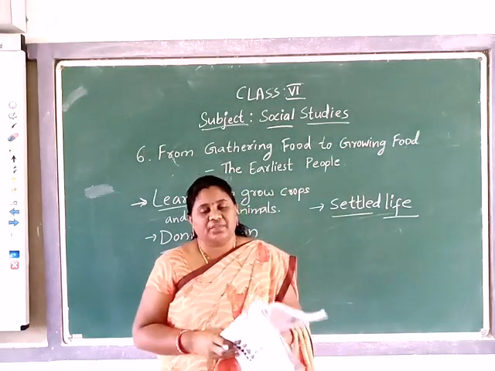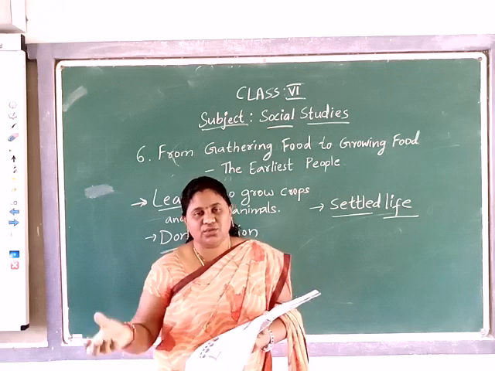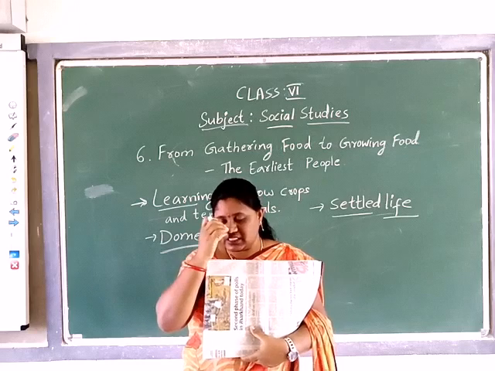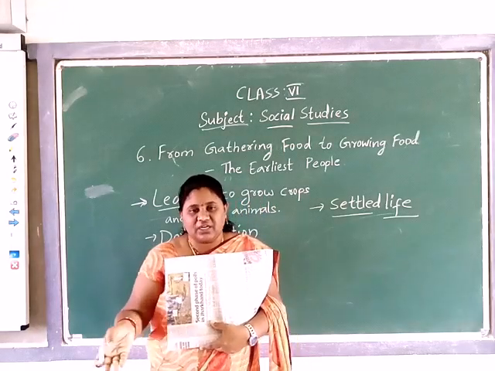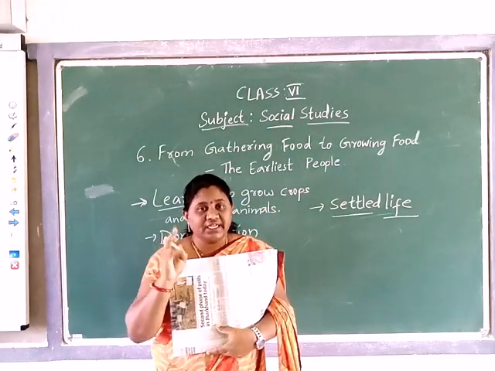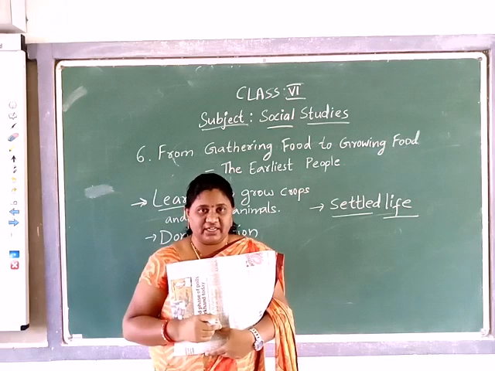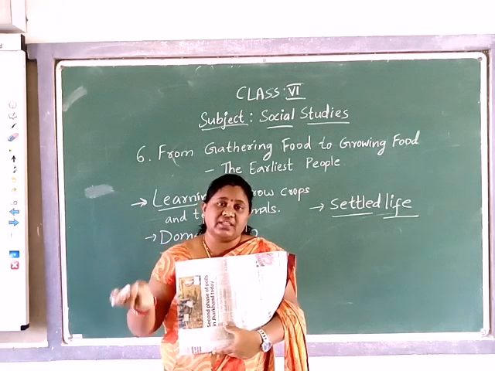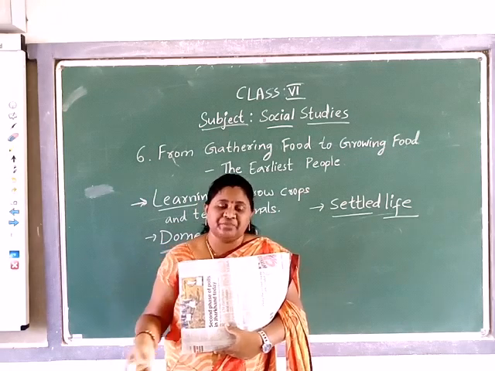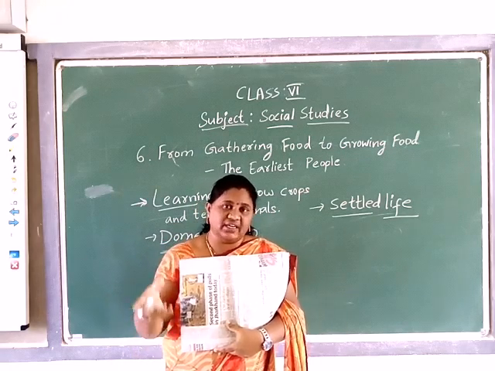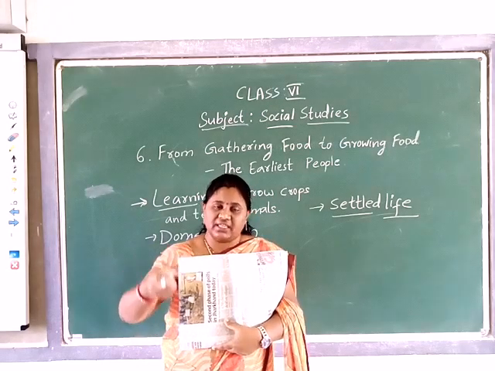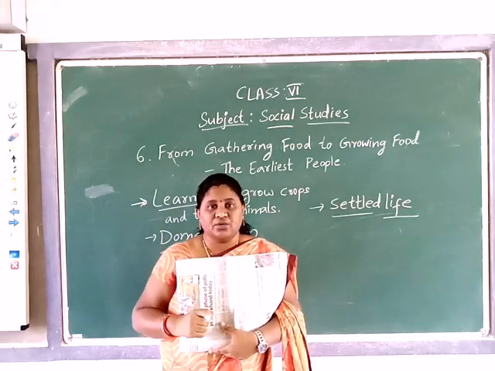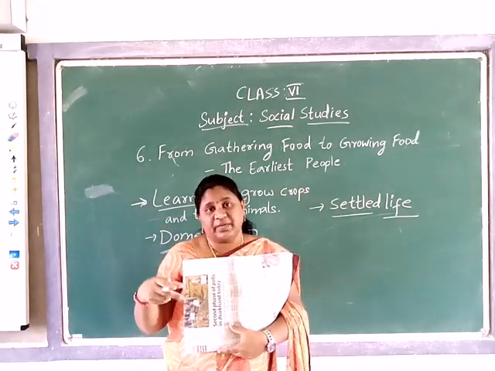When they started growing the crops, after they started seedlings, they could not leave and they could not go, right. It takes some months to get the product back. Yes or no? And in the middle they have to take care of the watering and weeding out. They have to protect the crops from birds and animals, and they have domesticated some animals, right?